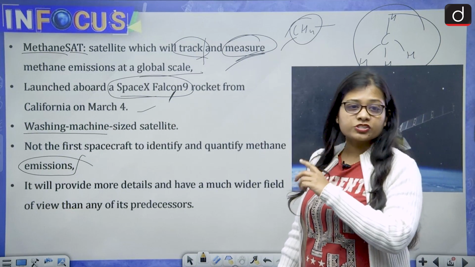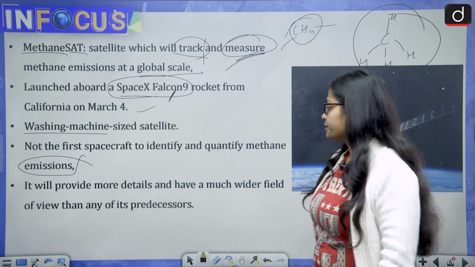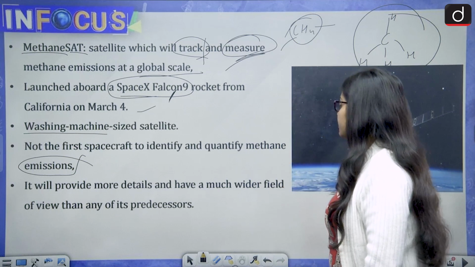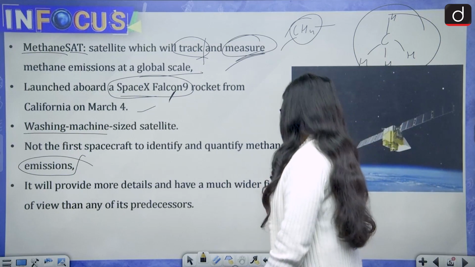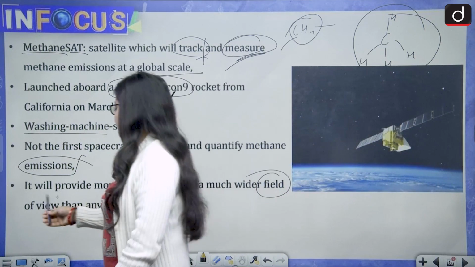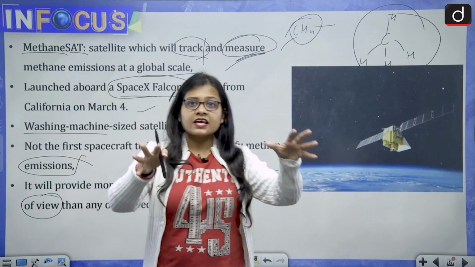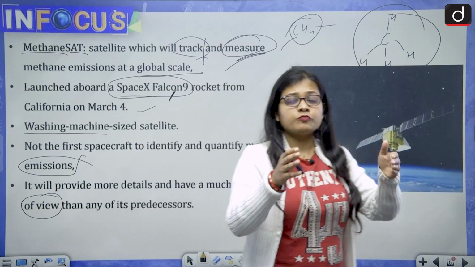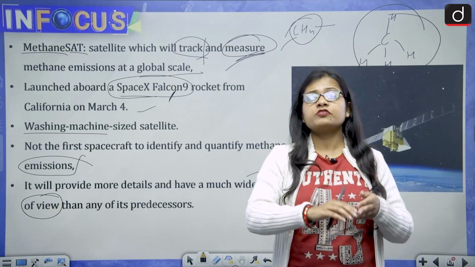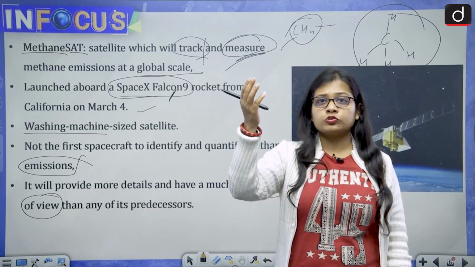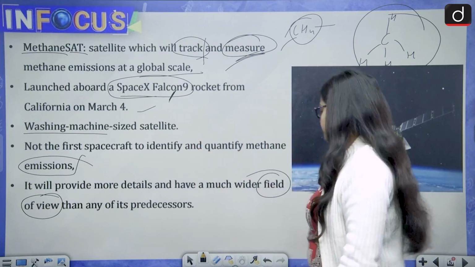It will provide more details and have a much wider field of view than any of its predecessors. It means the area that it will measure will be wider compared to the satellites or spacecraft that have gone to space before it.